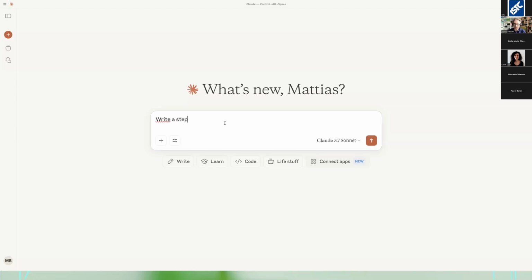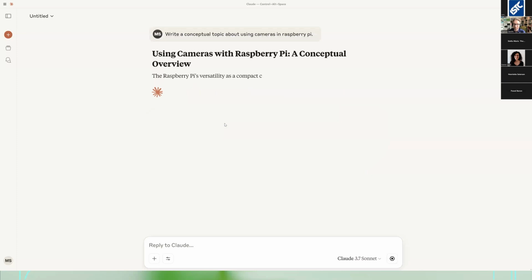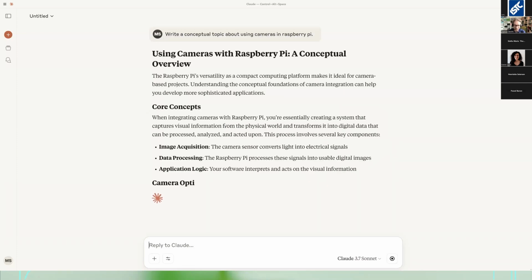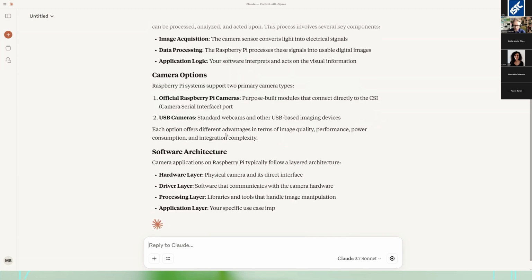Write a step-by-step instruction on, maybe write a conceptual topic about using cameras in Raspberry Pi. Well, I'm not sure how much it knows about Raspberry Pi, but let's see what we get, right? It's always a nice starting point. Okay, so it's producing something. All right, okay.